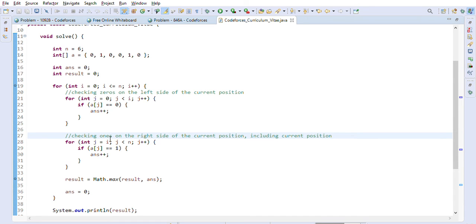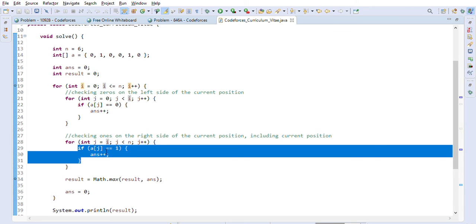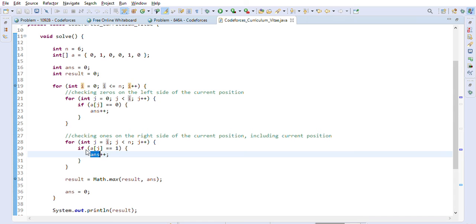As you can see, j is starting at i, and j is going until less than n, so it will go all the way until n, and it will calculate the number of ones that we are finding, and it will increase the answer. So at the end we will have the answer which includes left side zeros plus right side ones, right? And we will always keep comparing it with the result.